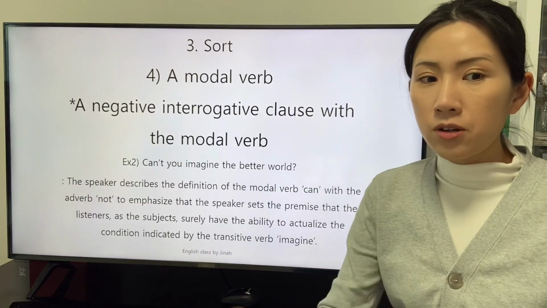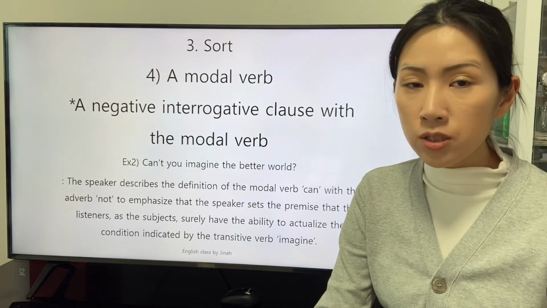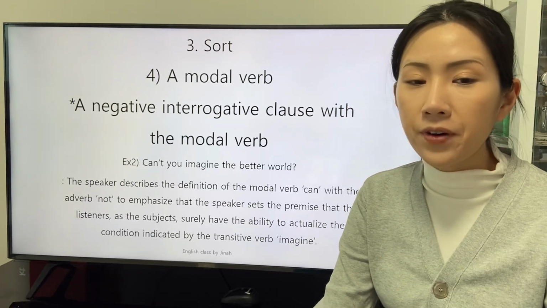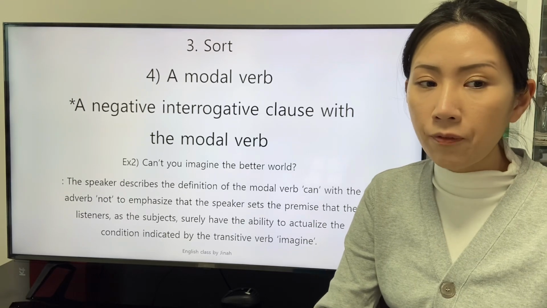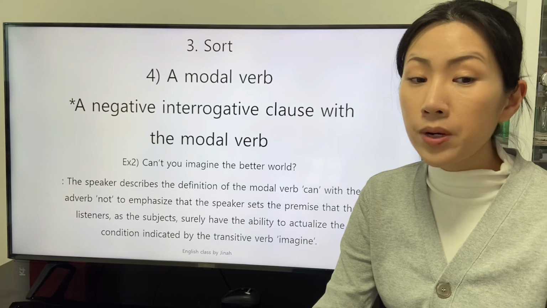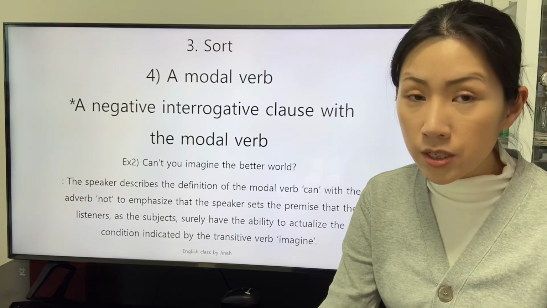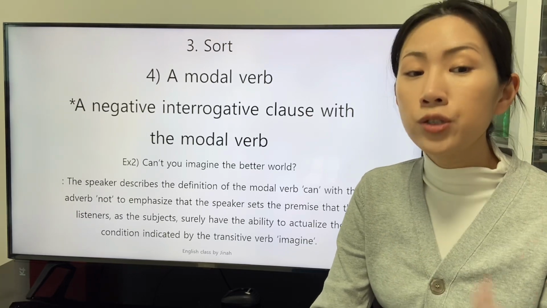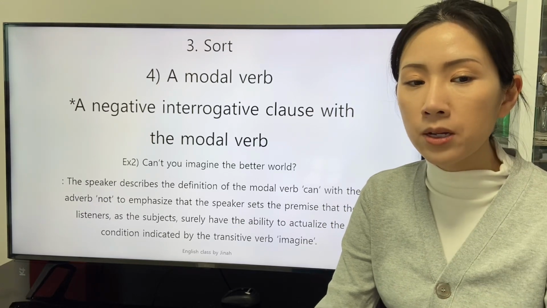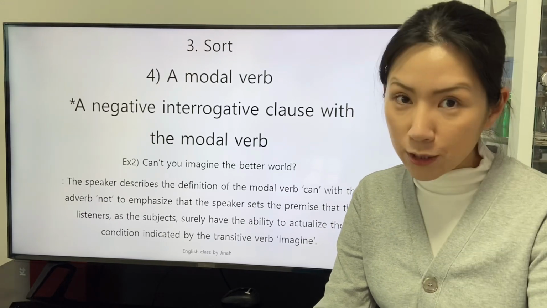There is another clause. Can't you imagine the better world? The speaker describes the definition of the modal verb can with the adverb not to emphasize that the speaker sets the premise that the listeners as the subject surely have the ability to actualize the condition indicated by the transitive verb imagine.